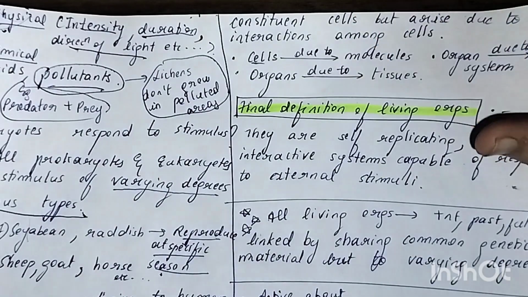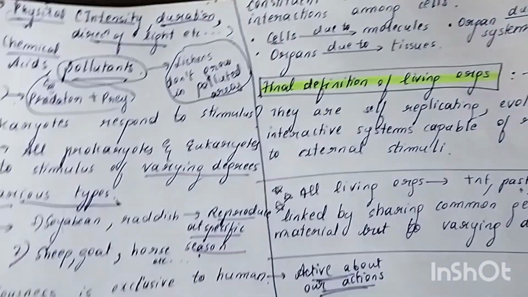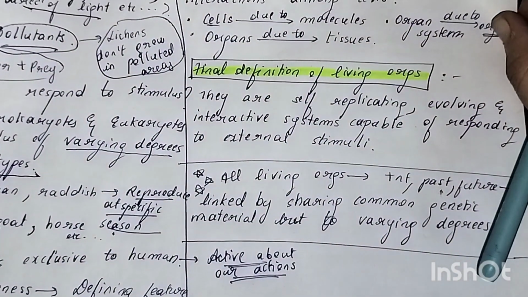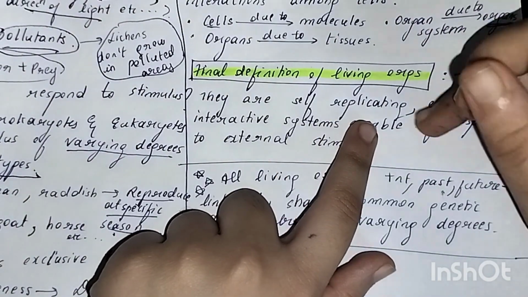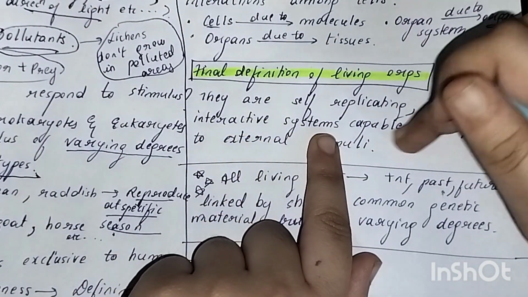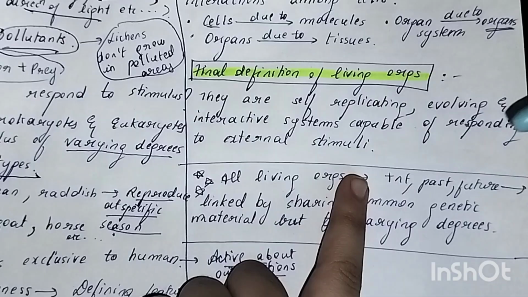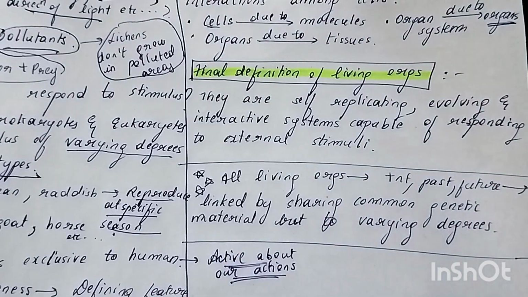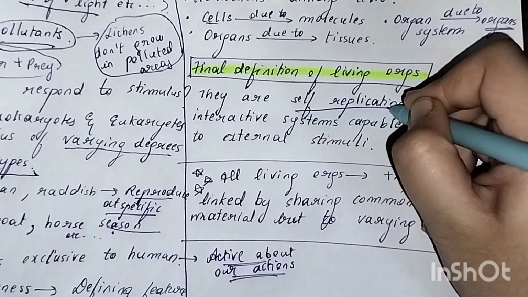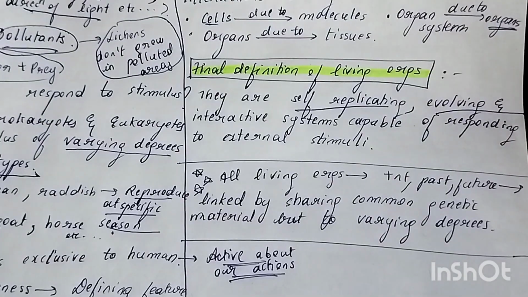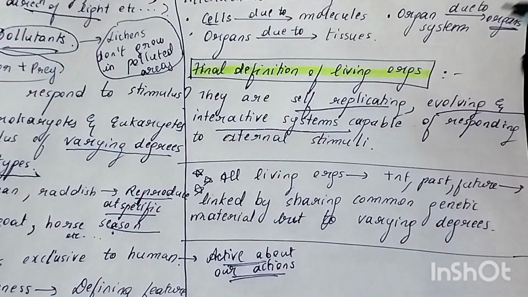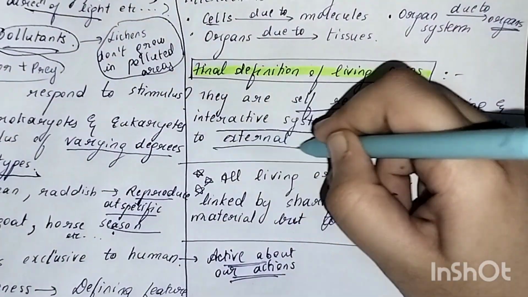So after studying all these features, the final definition that you can give for a living organism is that they are self-replicating, evolving and interactive systems capable of responding to external stimuli.